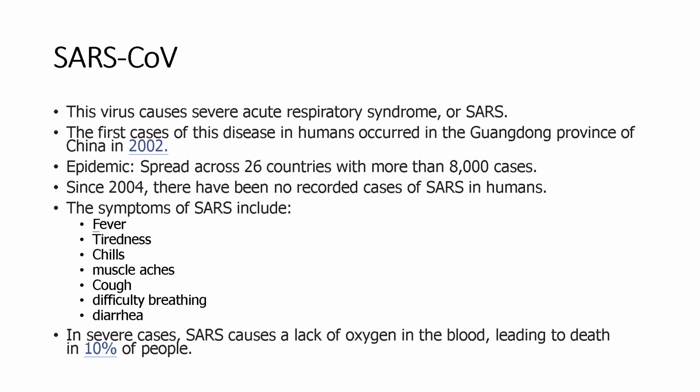SARS-CoV-1. This virus causes severe acute respiratory syndrome, or SARS. The first cases of this disease in humans occurred in the Guangdong province of China in 2002. In total, SARS spread across 26 countries, causing an epidemic with more than 8,000 cases. Since 2004, there have been no recorded cases of SARS in humans. The symptoms of SARS include fever, tiredness, chills, muscle aches, cough, difficulty breathing, diarrhea, and in severe cases, SARS causes a lack of oxygen in the blood, leading to death in 10% of people.